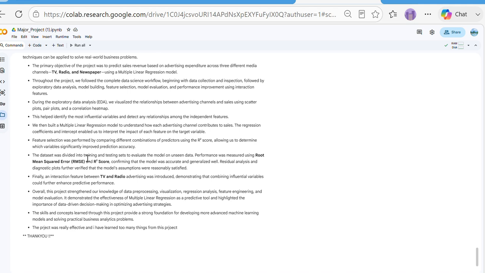This project was very interactive. It shows that the interaction feature between TV and radio advertising, which was introduced, demonstrates that combining influential variables further enhanced predictive performance. This project was really effective, and I have learned many things from this project.